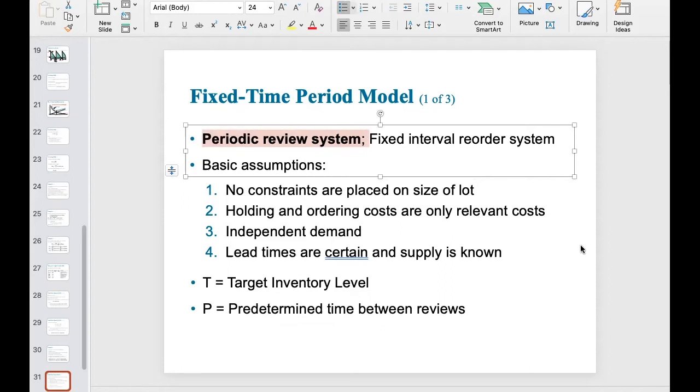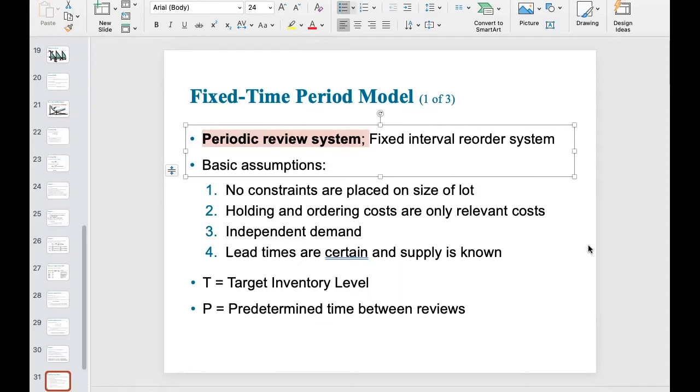And within the fixed time period model, the period itself is already fixed and normally it's given by the management. However, the order amount each time we decide to reorder is flexible, it can be changed. Which is also very different from the fixed order quantity model, because there the order amount itself is fixed. However, the review time is triggered by the reorder point level, which indicates that this is flexible.